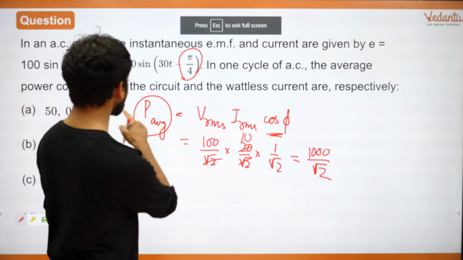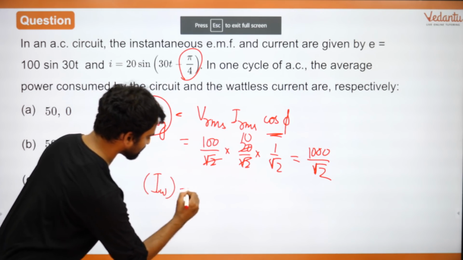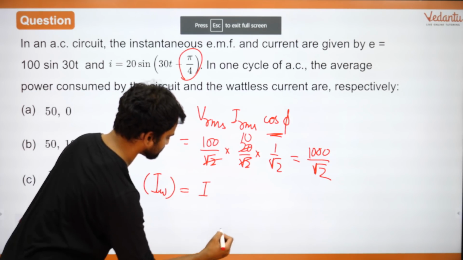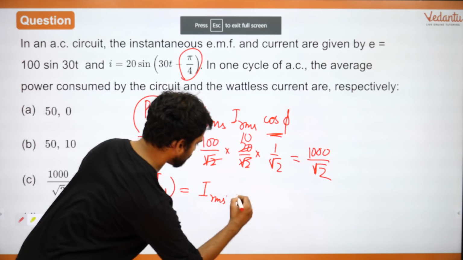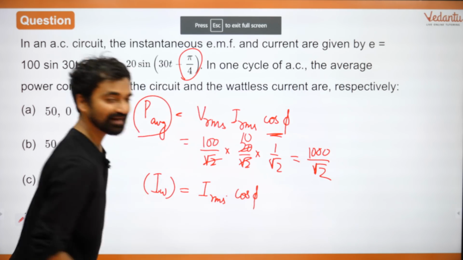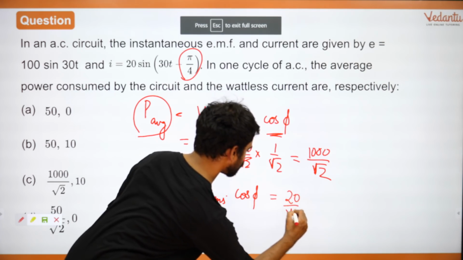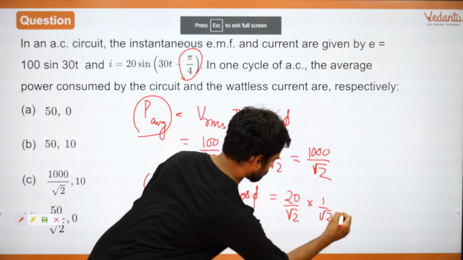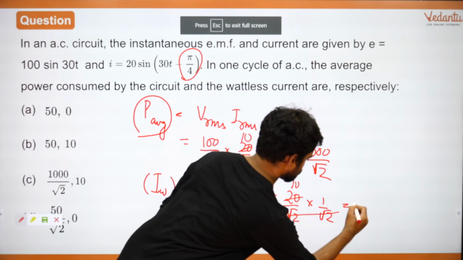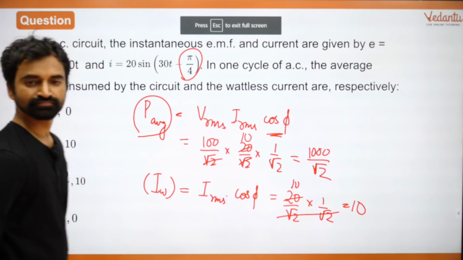What is the definition of wattless current? Wattless current is equal to whatever is I naught, right, IRMS multiplied by cos phi. That is wattless current, right? And this is equal to what? 20 upon root 2 into 1 upon root 2 is equal to 10. So 10, option C is the right answer.